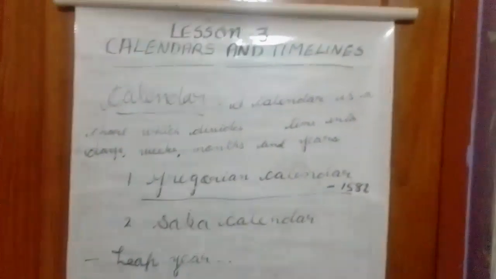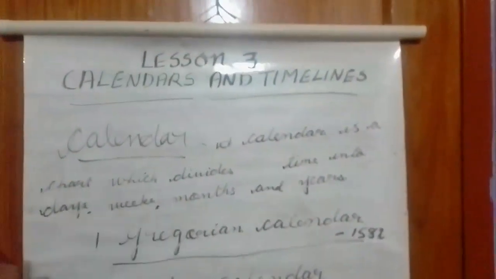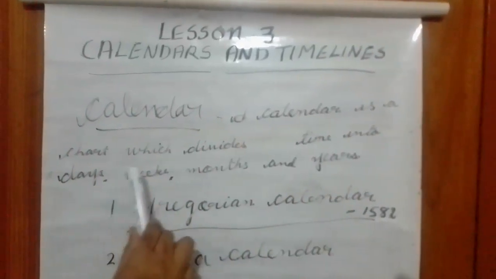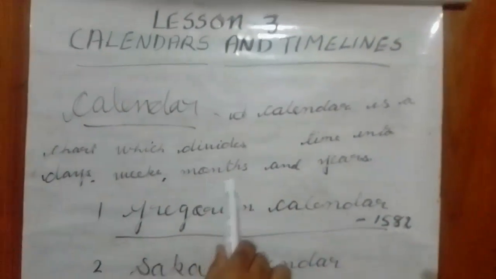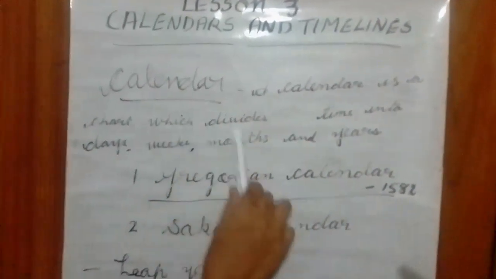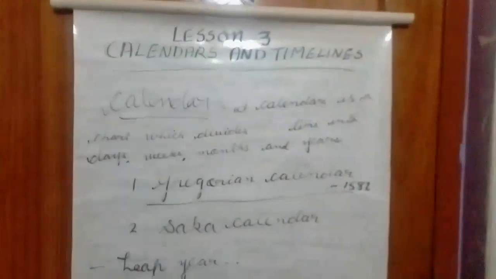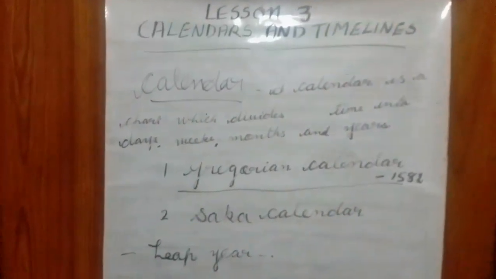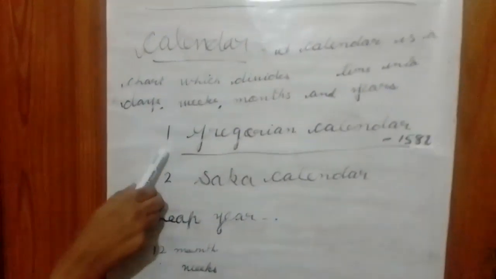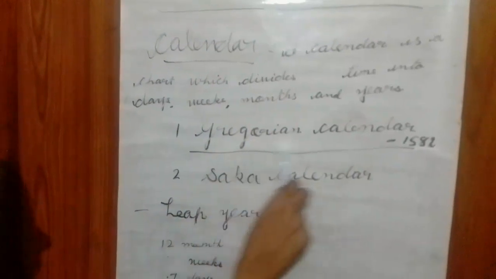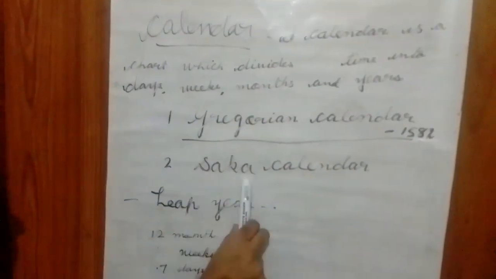So children, today we study about the calendar. What is a calendar? A calendar is a chart which divides time into days, weeks, months and years. We use it to plan our activities and stay organized. There are 2 types of calendar, Gregorian calendar and Saka calendar. Today we learn only about the Gregorian calendar. The Saka calendar we will study next class.